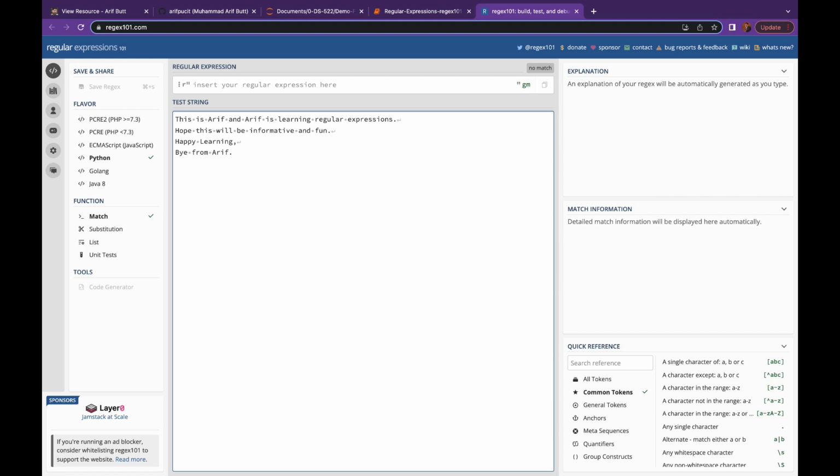Now let's see what's there in this text box. My dear students, since this tool allows us to generate code as well, it is better to select the appropriate flavor. For example, if I select PHP, you can note that I have this forward slash in the beginning and at the end of this regular expression.